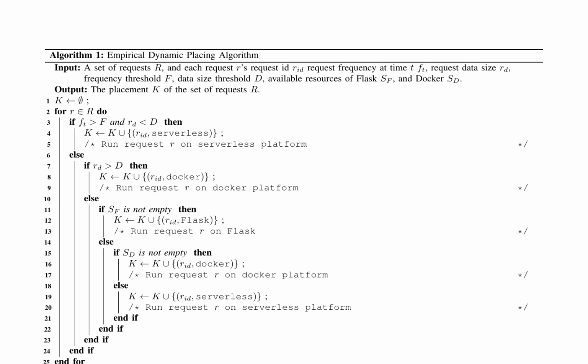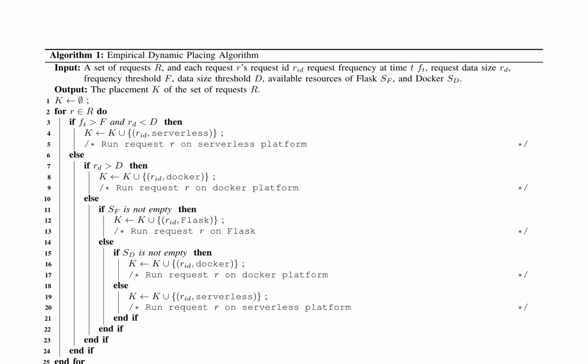The empirical dynamic placing algorithm, outlined in Algorithm 1, optimizes the placement of a set of requests R across serverless, Docker, and Flask platforms. It considers request frequency at time t, request data size ROD, frequency threshold F, data size threshold D, and available resources of Flask SF and Docker SD. The output is the placement K of the set of requests R.